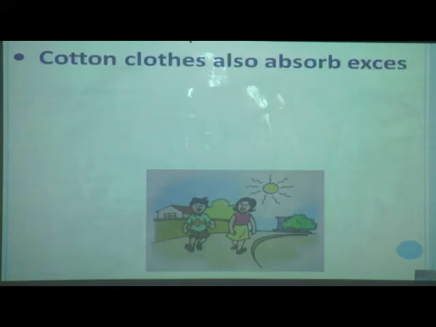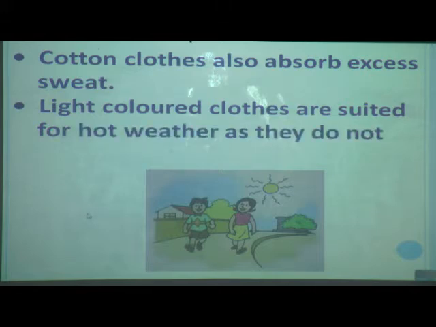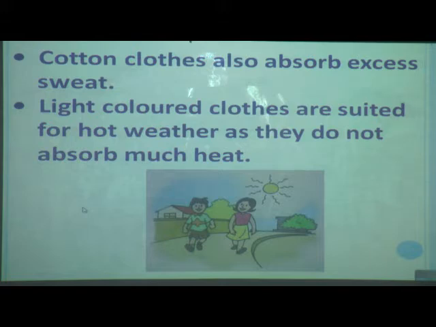And see, cotton clothes also absorb excess sweat. Light colored clothes are suited for hot weather. Why? Because they do not absorb much heat. That's why we use light colored cotton clothes in summer, because they are suitable for the hot weather, as they do not absorb much heat.